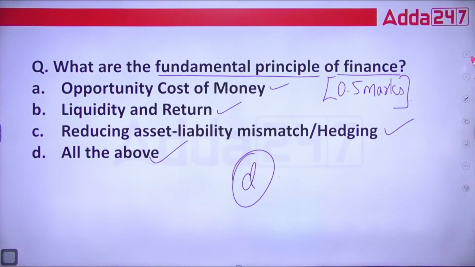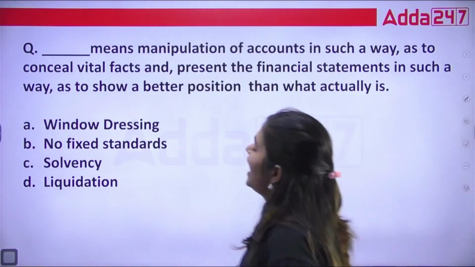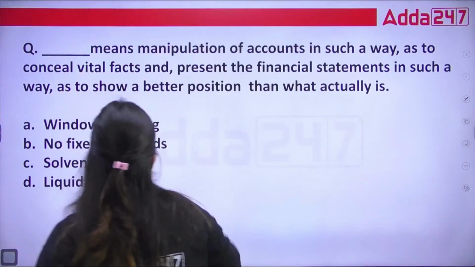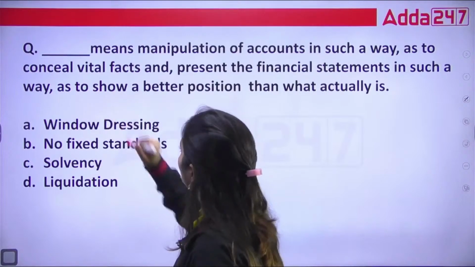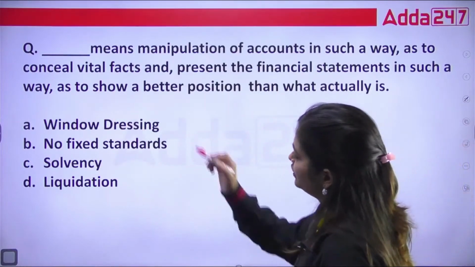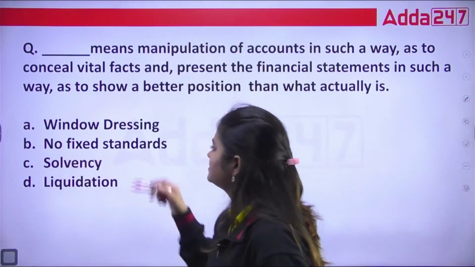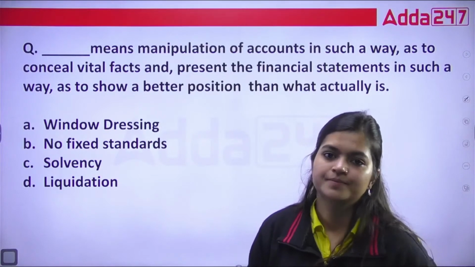Okay, chaliye. Next. Dash means manipulations of accounts in such a way as to conceal vital facts and present the financial statements in such a way as to show a better position than what actually is. A. Window dressing. B. No fixed standards. C. Solvency. D. Liquidation.